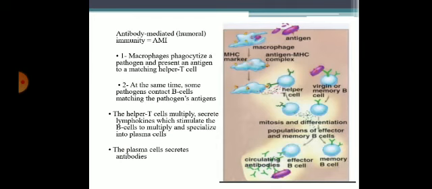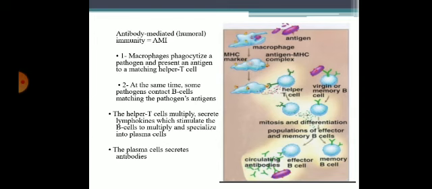This is a photograph showing antibody mediated immunity. Here you can see a macrophage phagocytoses the pathogen and presents the antigen to match a helper T cell. At the same time, some of the pathogen contacts a B cell matching a pathogen antigen. These helper T cells multiply and secrete a lymphokine which stimulates the B cells to multiply and specialize into plasma cells. These plasma cells will secrete the antibodies.